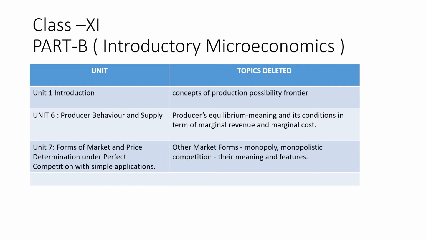Now from unit 6, producer behavior and supply. From this part, producer's equilibrium, meaning and its condition in terms of marginal revenue and marginal cost. This part has been deleted.